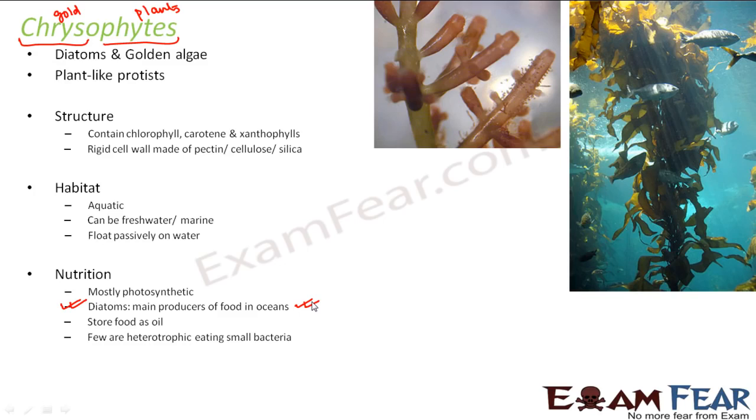One important thing to note is that plants also prepare their own food by photosynthesis, but in plants the food is stored in the form of starch. In diatoms, the food is stored in the form of oil. That is another important feature of diatoms. Most of them are photosynthetic. However, a few diatoms are heterotrophic, eating small bacteria. So some of them feed on other organisms.